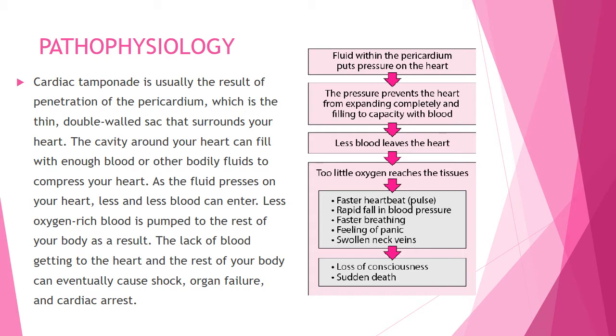swollen neck veins, because again there is going to be pressure within the heart muscle, and that's causing a lot of congestion, and this causes edematous situation, which I hope you remember what we have learned in the previous conditions, how it can all work around, like going into the pulmonary system as well. So that is how it causes the jugular vein distension, which is the veins in the neck, and there can be sudden loss of consciousness because of this, and eventually, if not given immediate medical attention, the patient can end up in death.